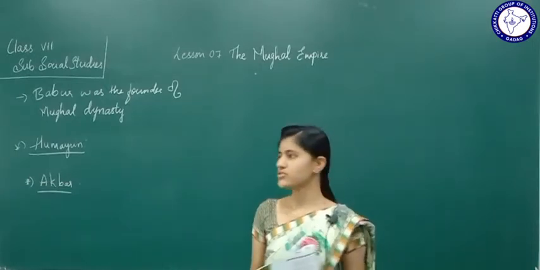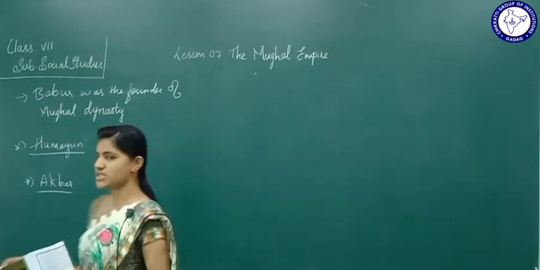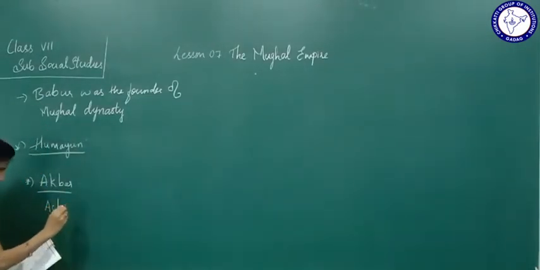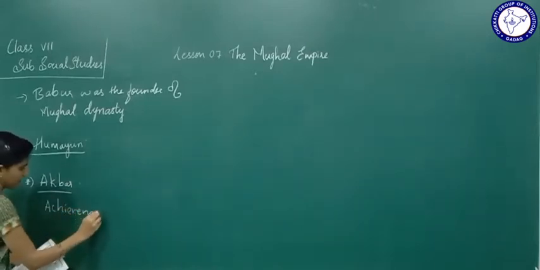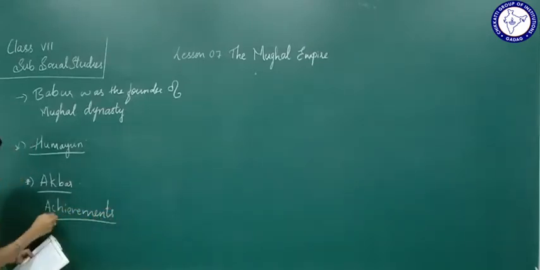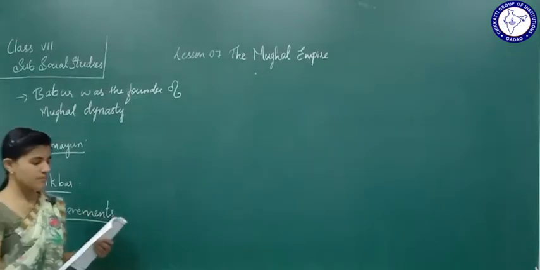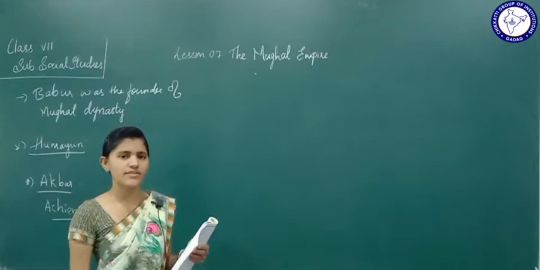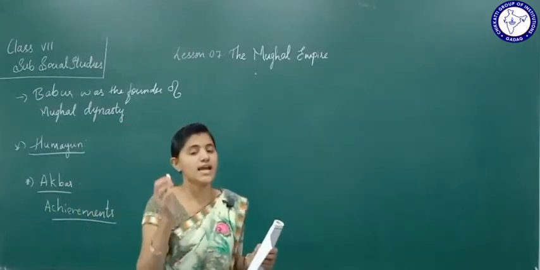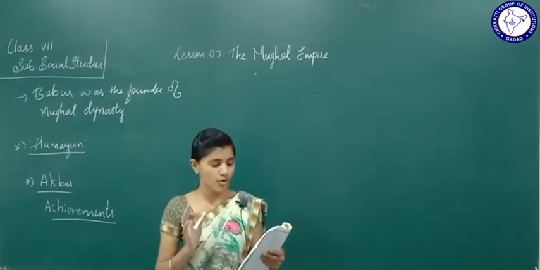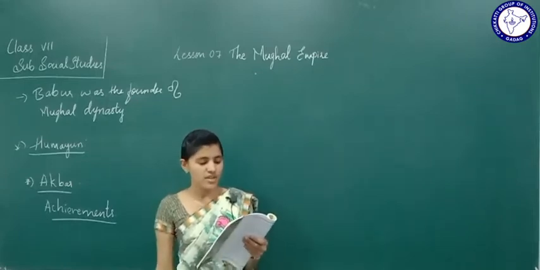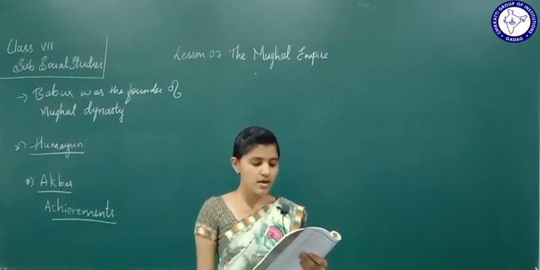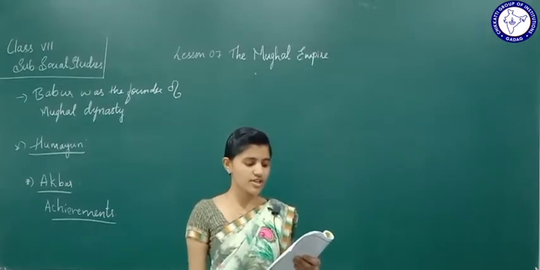Now we are going to study about Akbar's achievements. What are the achievements of Akbar? Akbar was an able administrator and a broad-minded ruler. He was a very capable administrator and a broad-minded ruler. He possessed many of the qualities needed for a great king.